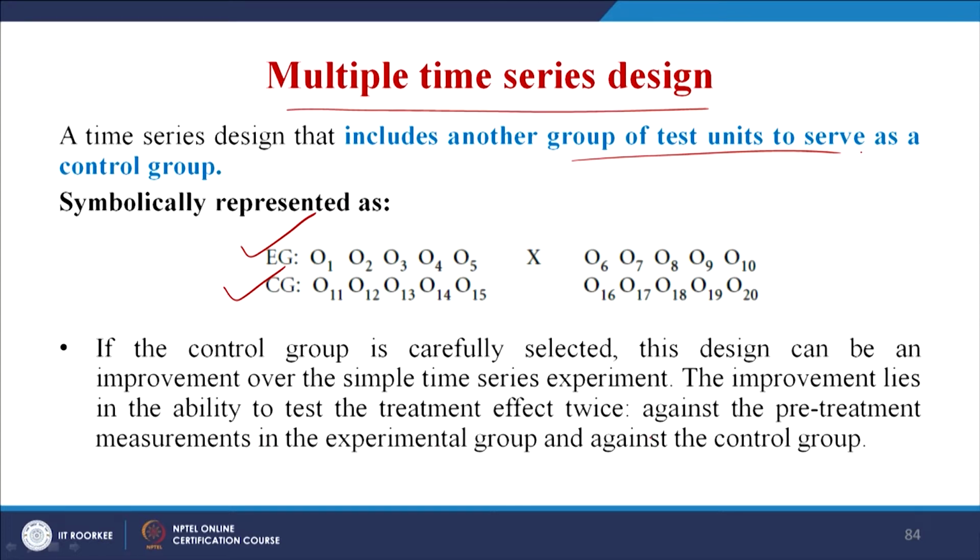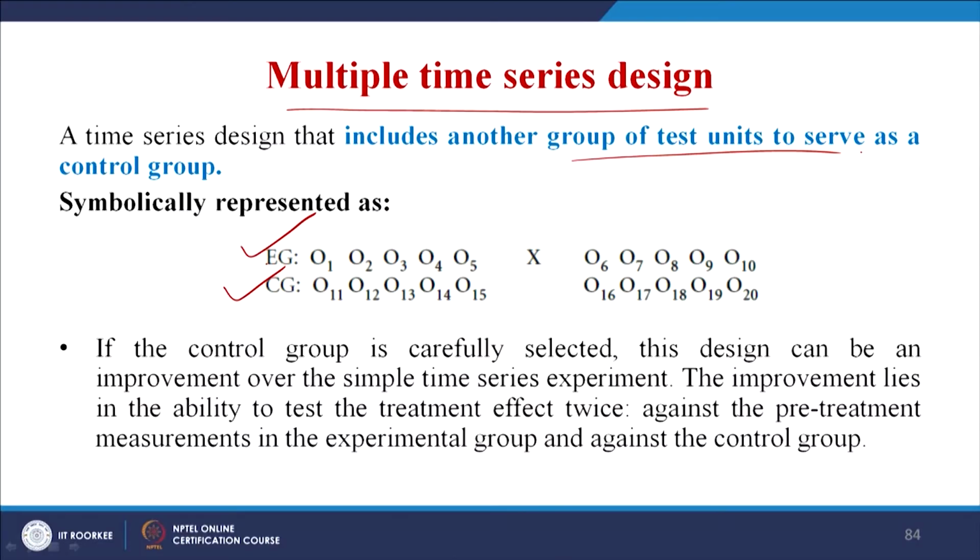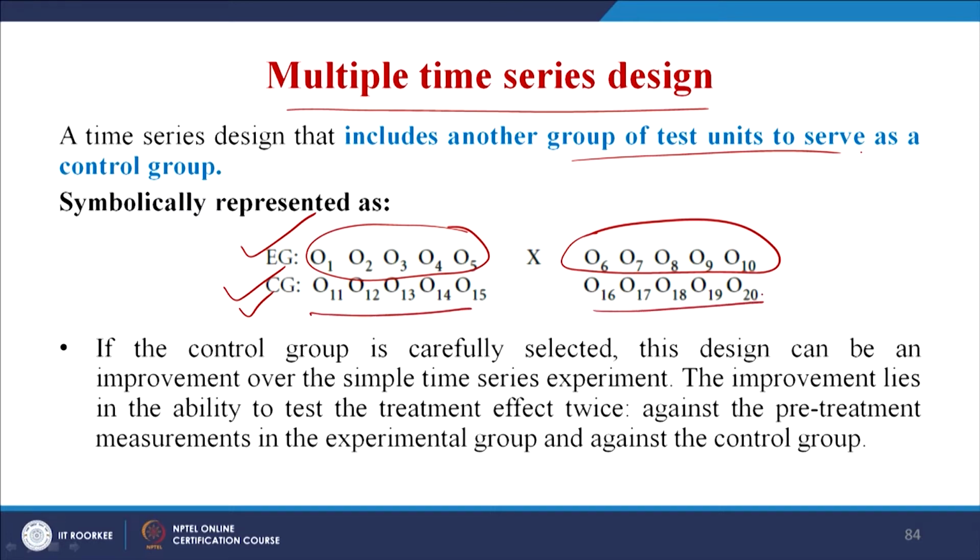So, it is very natural, you see. For example, this experimental group has 5 observations before, and then after the treatment 5 observations have been taken again, right, and in the control group 5 observations were taken, no treatment was given, and then again 5 observations were taken. In fact, you can say 10 observations were taken directly, right.